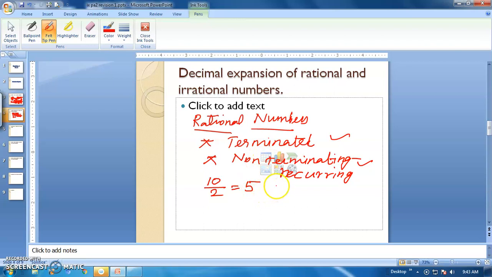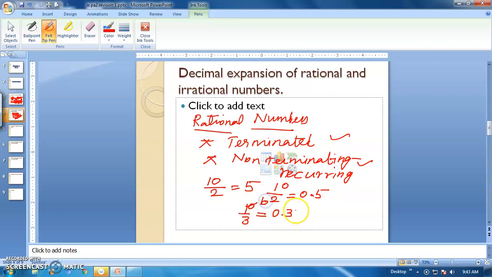And what about 1 by 2? It is not possible to divide 1 by 2 directly, so add a 0, so here 1 point and 5 2s are 10, so 0.5. That is a decimal expansion that is terminating. And what about 1 by 3? Is it a rational number or not first? Yes, it is a rational number. And what is the decimal expansion of this number? 0 point, if you add a 0, 3 3s are 9, so remainder 1.